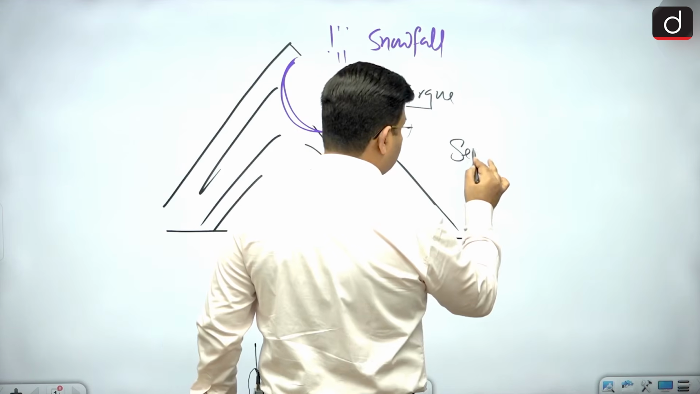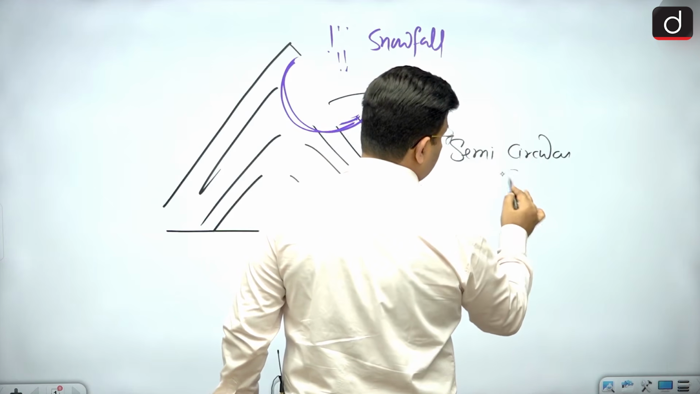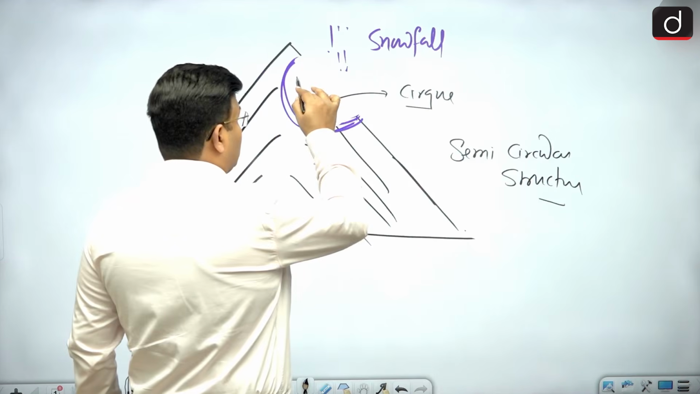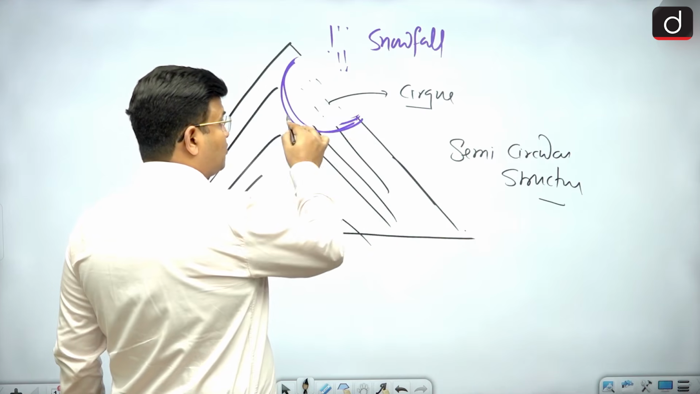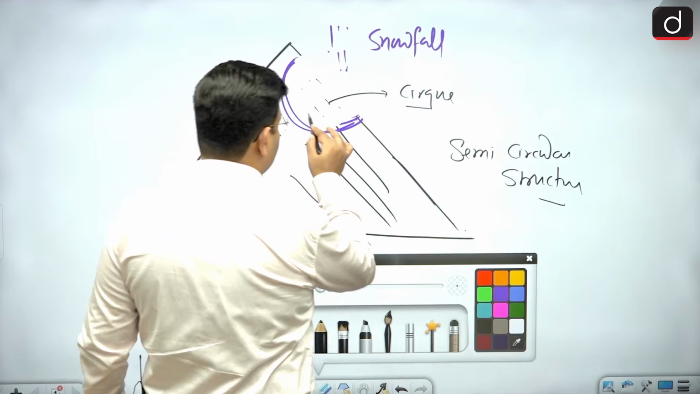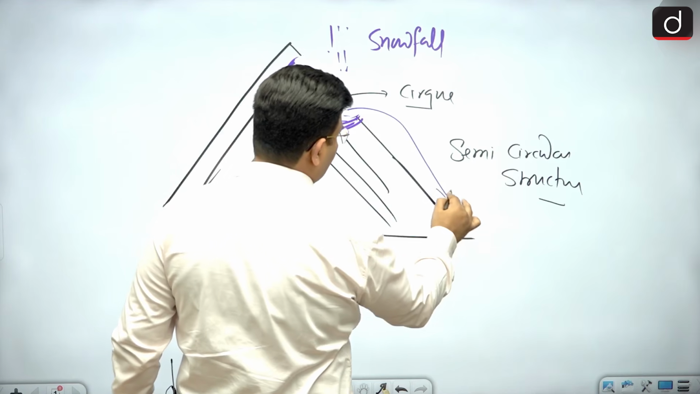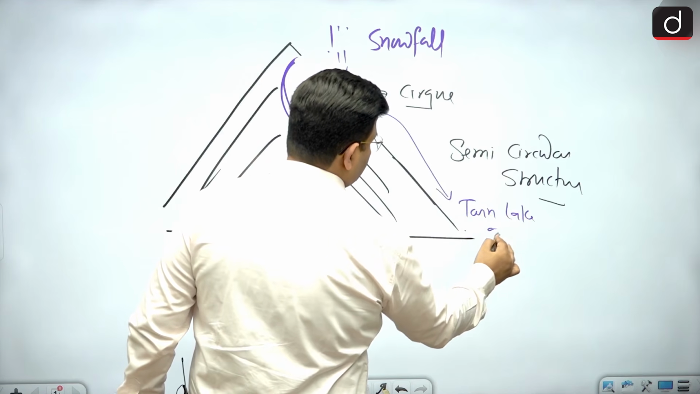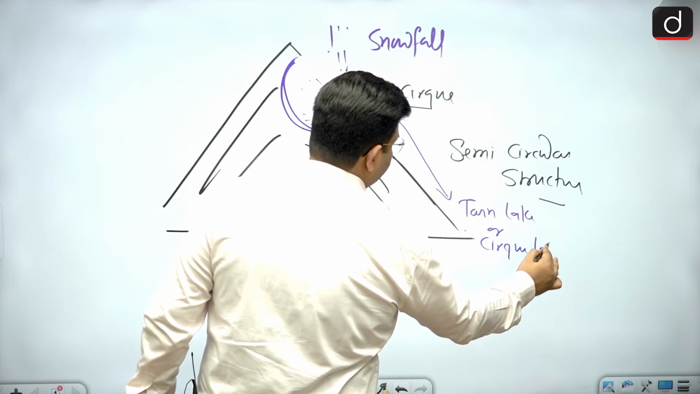A semicircular structure on the mountainous region, and the glacier inside it is known as a cirque glacier. And after the melting of this glacier in this region, accumulated water creates Tarn Lake. So Cirque Lake, or you can say Tarn Lake.